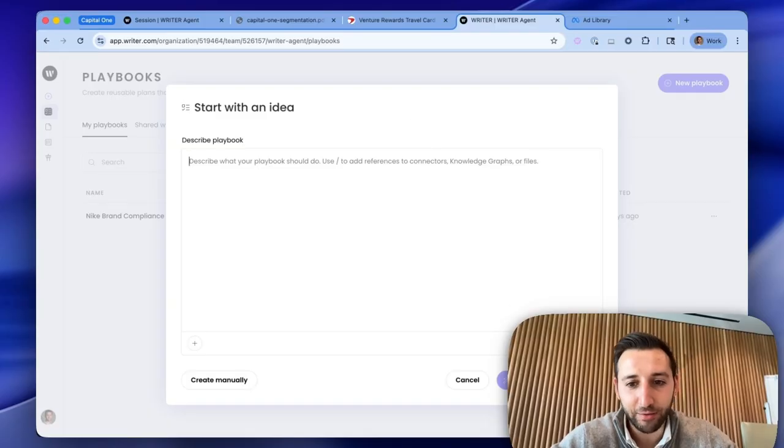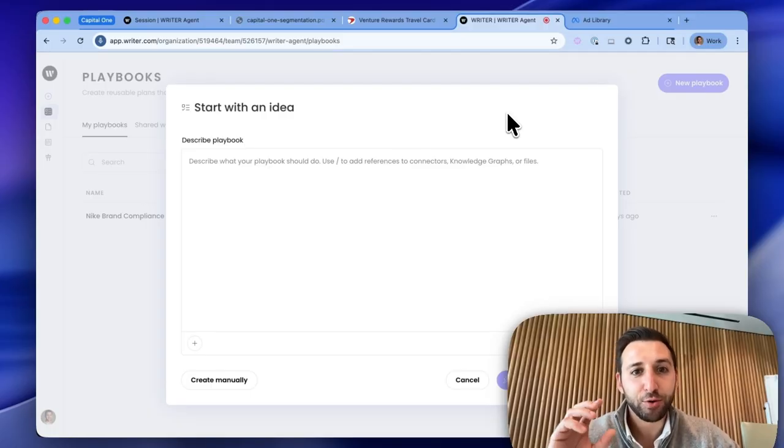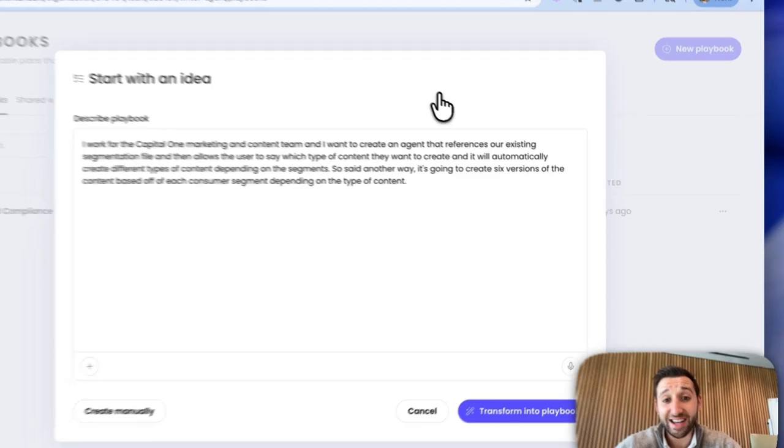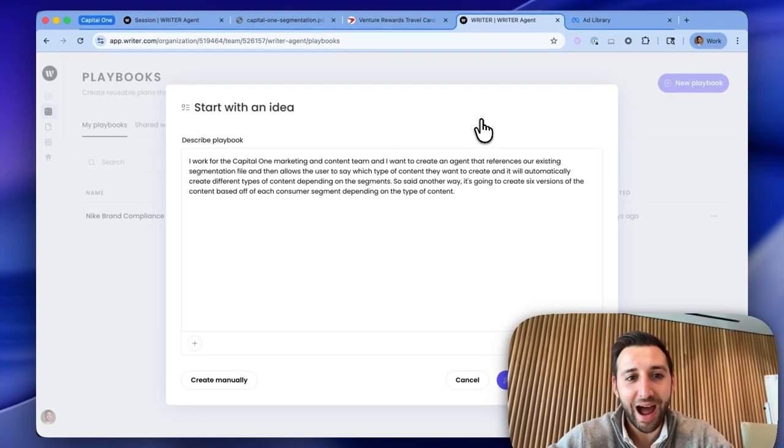I'm going to click this little microphone here, and I'm going to say, I work for the Capital One marketing and content team, and I want to create an agent that references our existing segmentation file and then allows the user to say which type of content they want to create, and it'll automatically create different types of content depending on the segments. So said another way, it's going to create 6 versions of the content based off of each consumer segment, depending on the type of content. And again, that probably could have been a lot better, but I like to show how natural and raw you can be with some of these prompts.